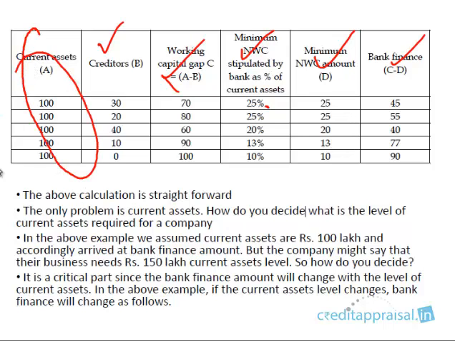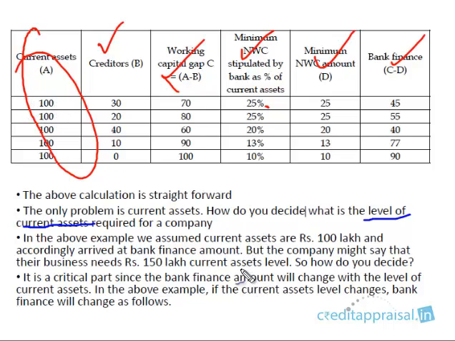The problem is with current assets. How do you arrive at the current assets? What is the correct amount of current assets investment required for this particular company? How do you arrive at it? Or in banking terminology, what is the level of current assets that is suitable for the activity of this particular company?